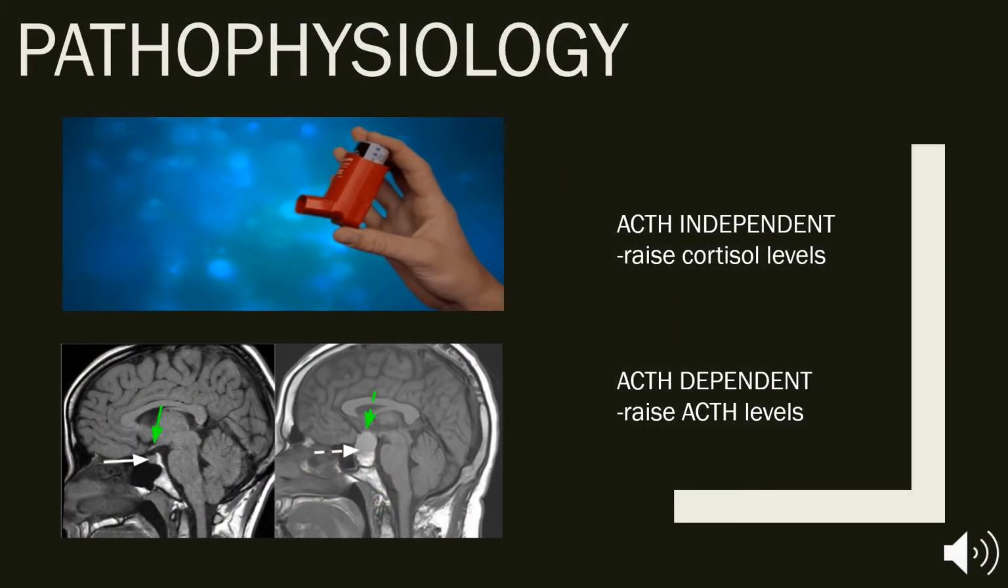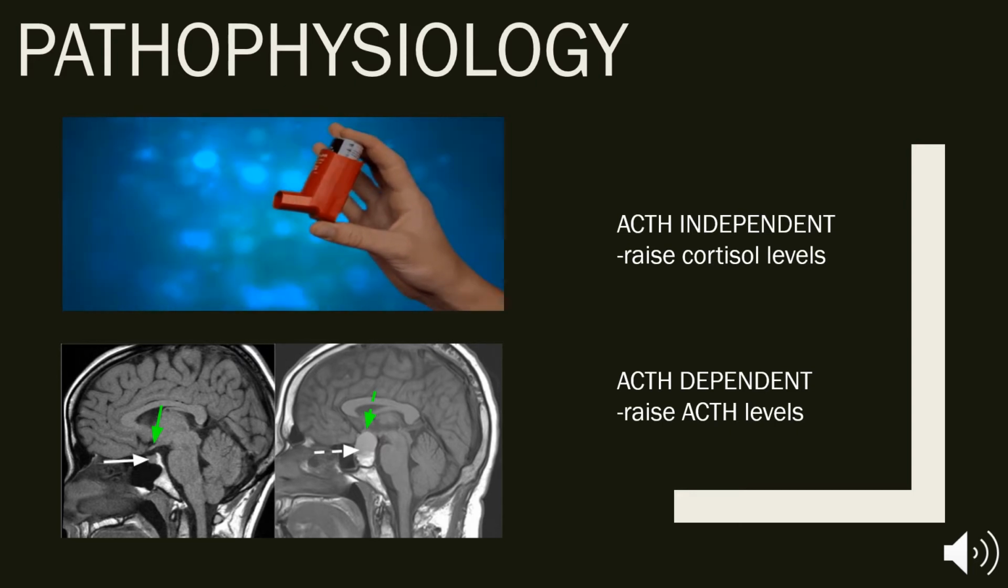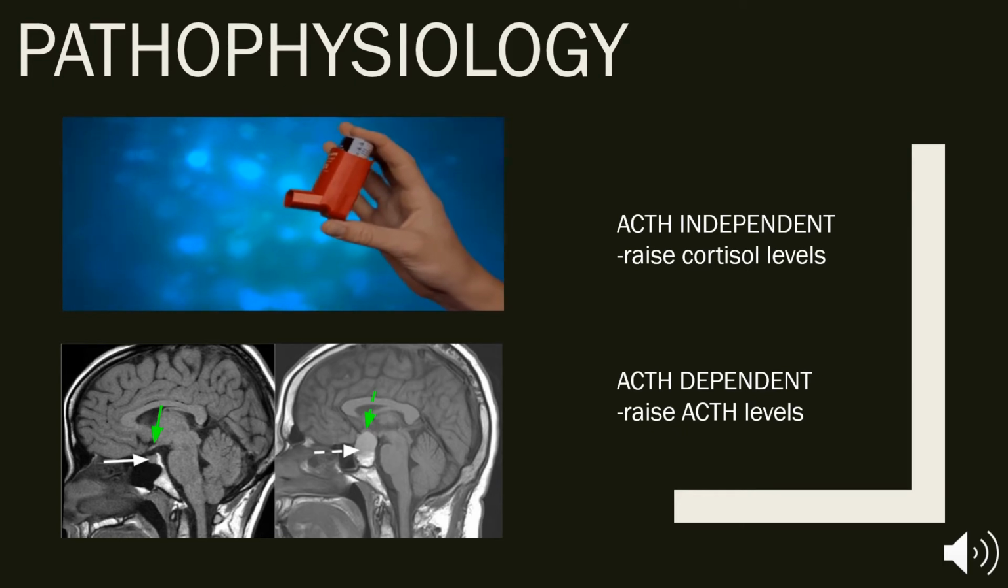There is an additional classification system associated with the pathophysiology of Cushing's syndrome. There is ACTH independent and ACTH dependent. ACTH independent will raise cortisol levels, whereas ACTH dependent will raise ACTH levels.